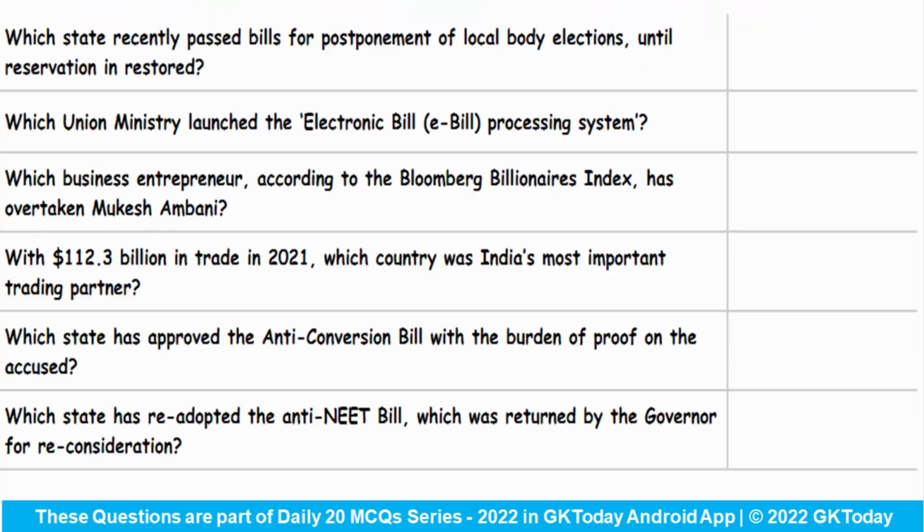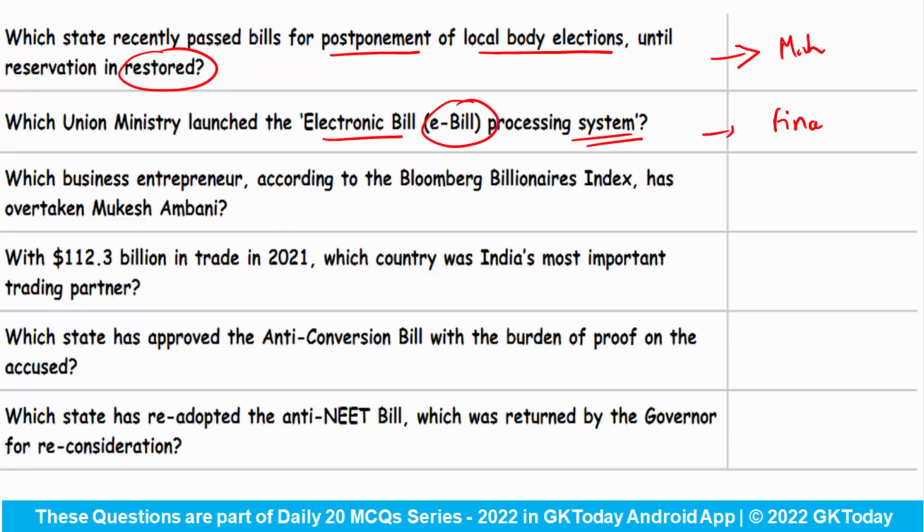Fine. Now let's talk about some of the important bills that were in the news. First question, which state recently passed bills for the postponement of local body elections until reservation is restored? So till the time reservation is restored, the local body elections would be delayed. This state is Maharashtra. Now, which union ministry launched the electronic bill, or you can say e-bill, processing system? This is the Ministry of Finance.